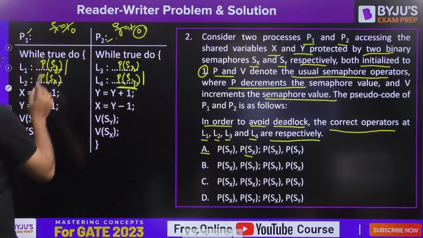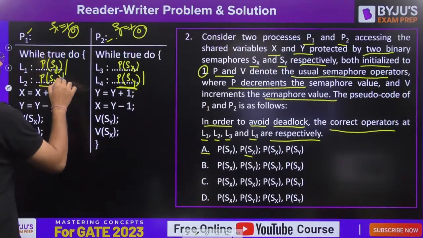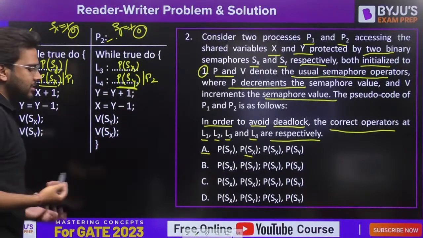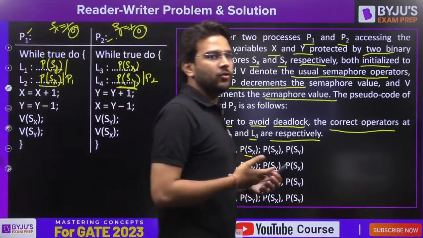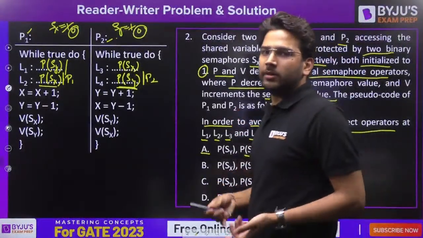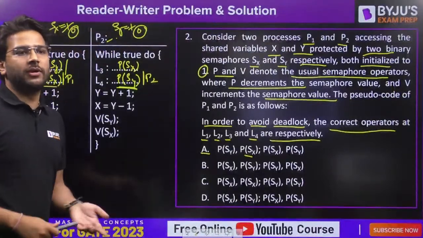Come back to P0, P1. P of Sx, already the value is 0, blocked here. So P1 is blocked here and P2 is blocked here. None of the processes is able to make progress. So deadlock will be there, right? Deadlock is there. That is why none of the processes is able to execute further.